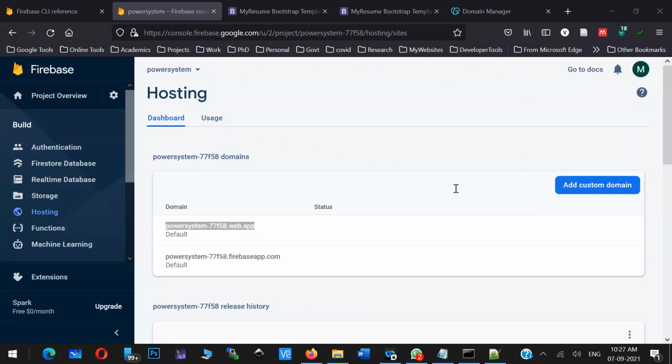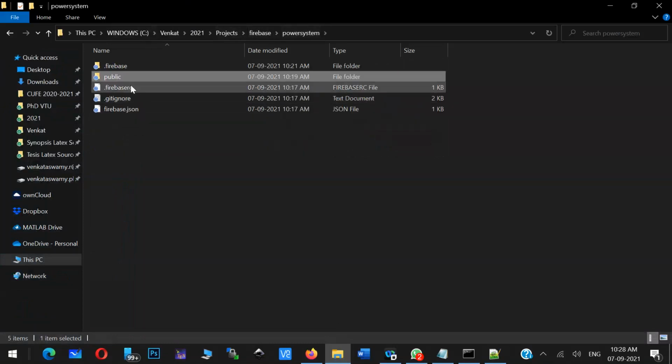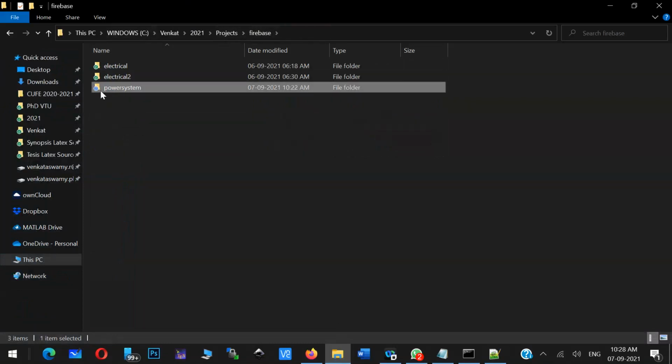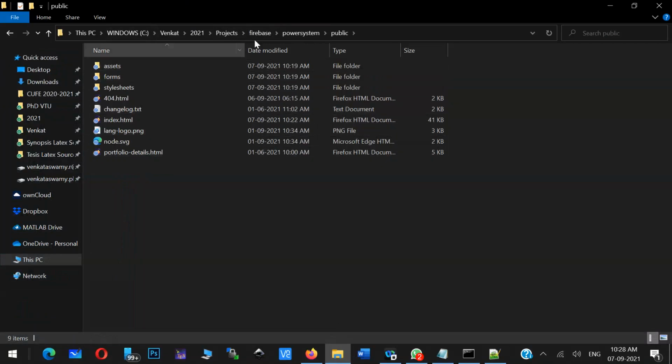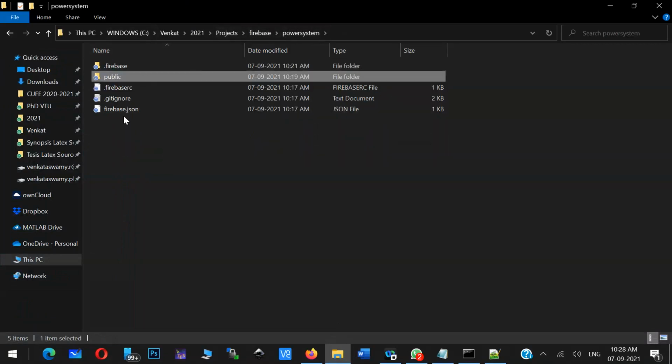Roshni is asking what is the difference between the application in Firebase and GoDaddy. See, GoDaddy is basically a domain name provider, so they don't keep any application. Say for example, this entire thing, if you see this folder, this power system is basically my web application. It can be any application. I have a lot of content also. This application, I want to put in some server.